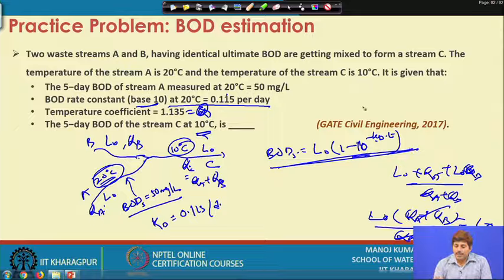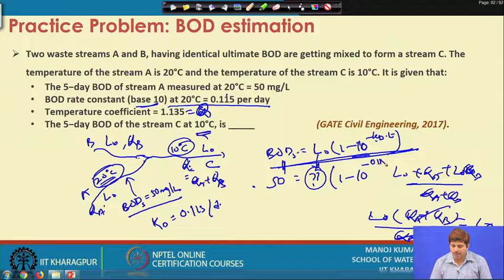So, this becomes our BOD equation for this. Now, here KD for stream A is at 20 degrees Celsius, and KD is given also at 20 degrees Celsius. So, that is fine. We can basically use this. So, this value is 50. This value, L0, is not known to us, which we need to determine. 1 minus 10 to the power minus 0.115 per day, and it is a 5-day BOD, so this value is 5 into 5.